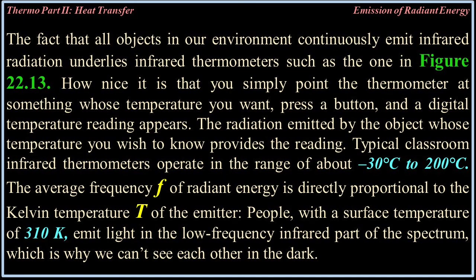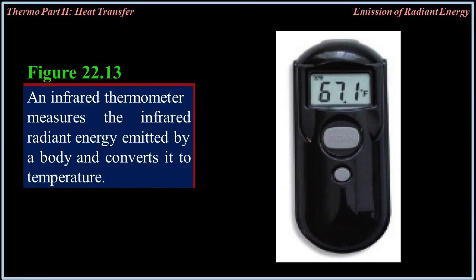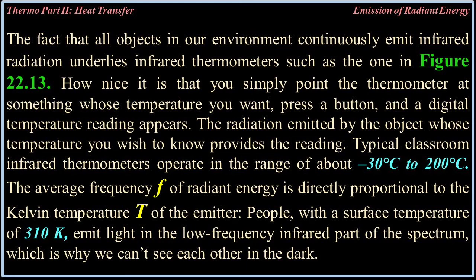The fact that all objects in our environment continuously emit infrared radiation underlies infrared thermometers such as the one in Figure 22.13. How nice it is that you simply point the thermometer at something whose temperature you want, press a button, and the digital temperature reading appears. The radiation emitted by the object whose temperature you wish to know provides the reading. Typical classroom infrared thermometers operate in a range of about negative 30 degrees Celsius to 200 degrees Celsius.